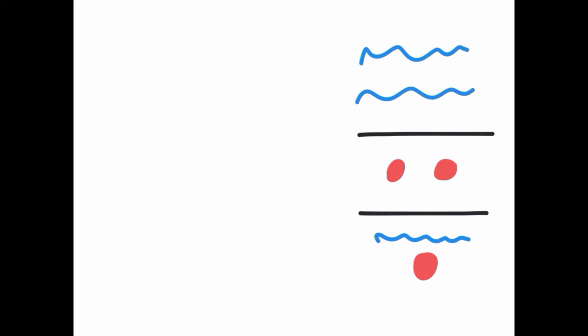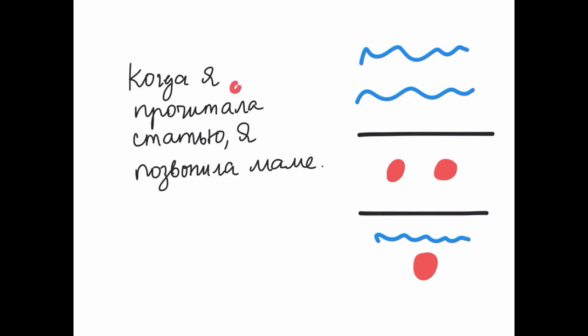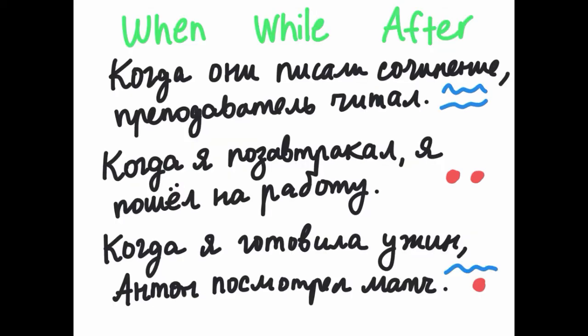Когда я прочитала статью, я позвонила маме. Here we have two things happening one after the other. First I did one thing, then I did the other. We can use когда in each of these patterns, but when we might want to translate these, we might translate them differently. So, когда они писали сочинение, преподаватель читал.